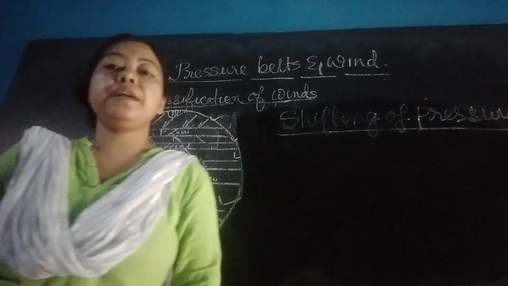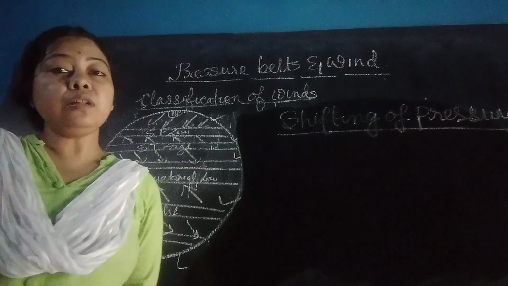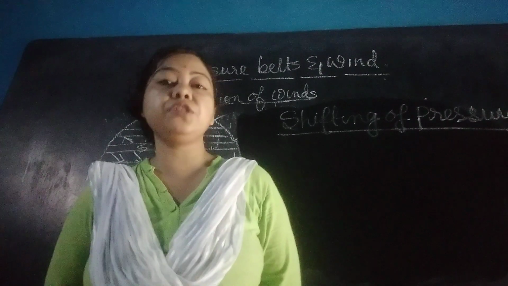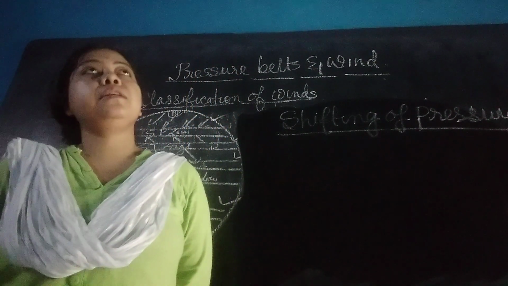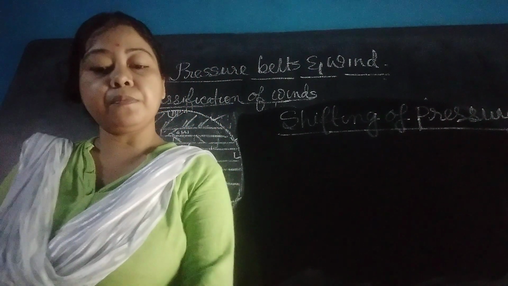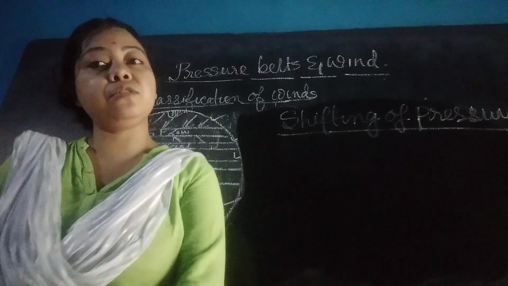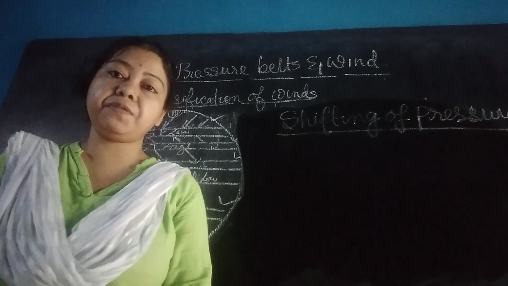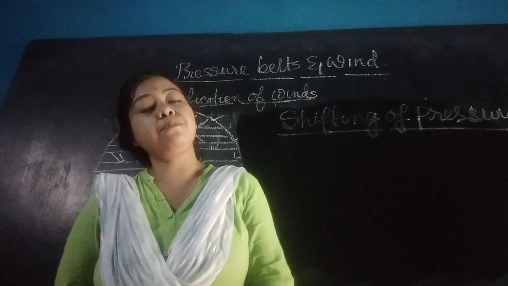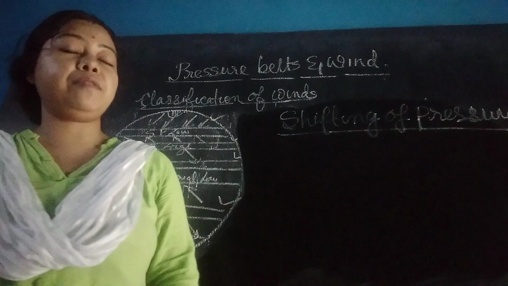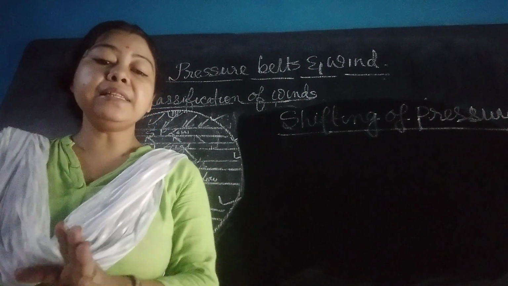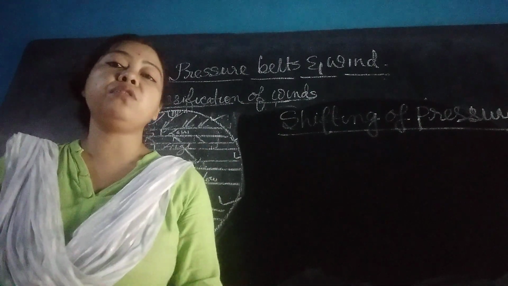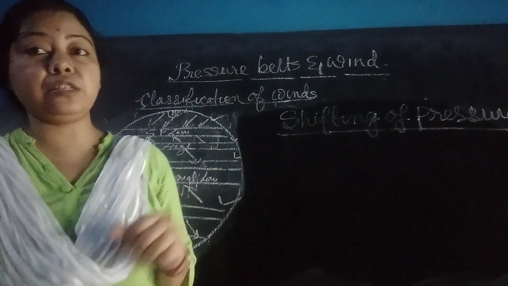You know that all the pressure belts have their definite locations, definite latitudes. The equatorial low pressure belt is at 0 to 5 degrees north and south, the subtropical high pressure belt at 30 to 35 degrees north and south, and the subpolar low pressure belt at 60 to 65 degrees north and south. But the pressure belts do not always remain in these particular latitudes.